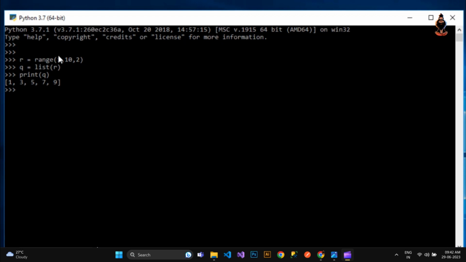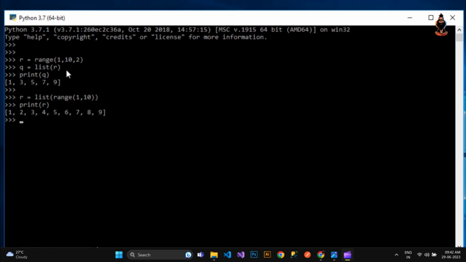So at this point of time you might have understood how to convert. And if I want to try directly, instead of taking a new variable, I can just perform it here. So what I can do is I might take R as variable. I can directly put a list, and then inside the list I can give a range, and inside that range I might give the value that if I want to just print from 1 to 10, so 1 will be the default gap. I can just give 1 to 10 and let me complete my list, and this is the list that I have created, and now I just need to print that. Here you go. So that's how you can do and play with range.